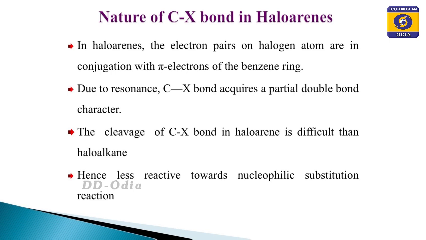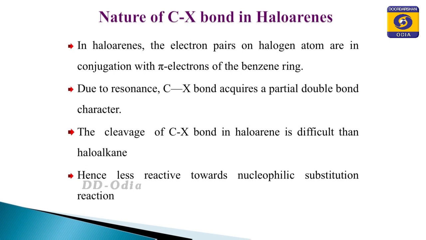Based on this development of partial double bond character, the haloarenes are less reactive towards nucleophilic substitution reactions, because when the cleavage of the C-X bond is difficult, it hinders the replacement of the halogen by any other nucleophile.